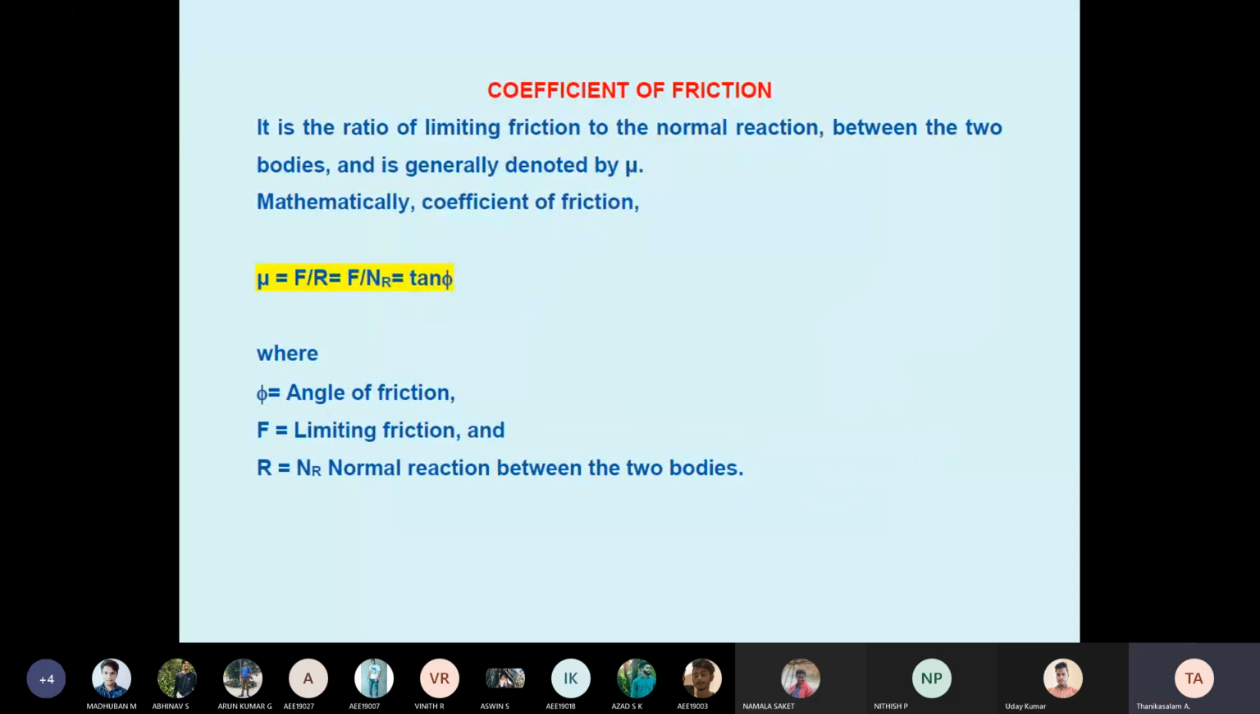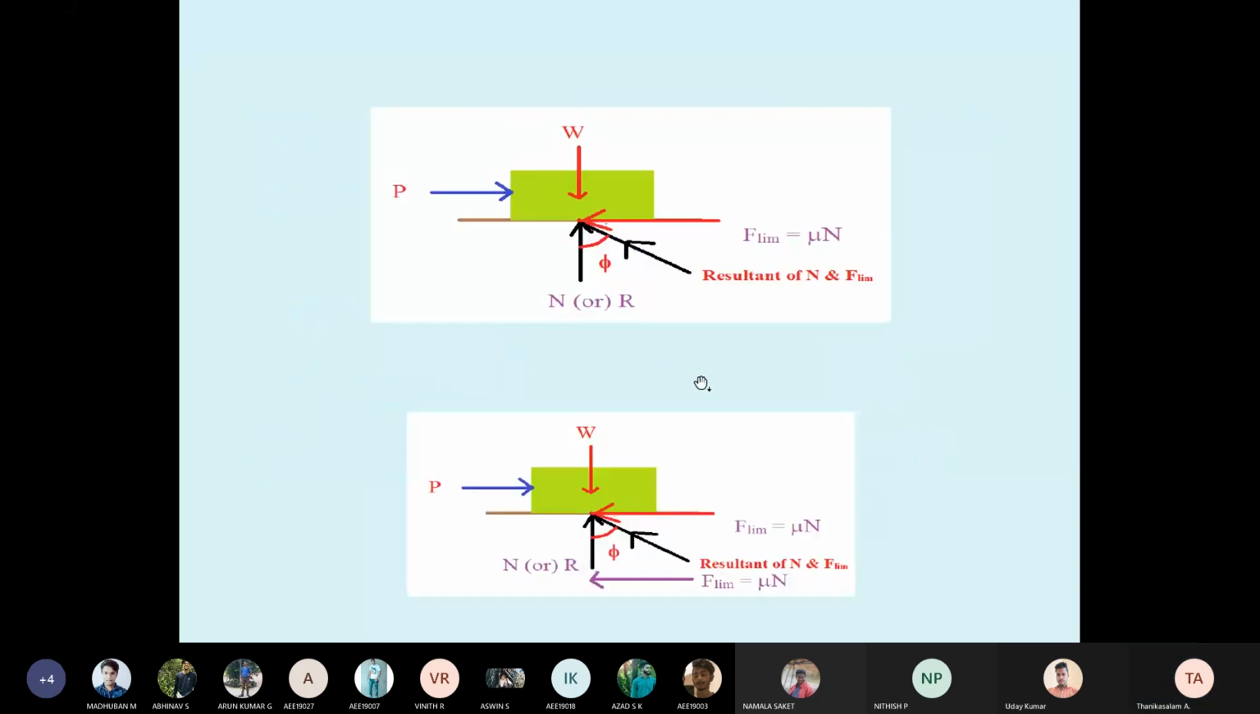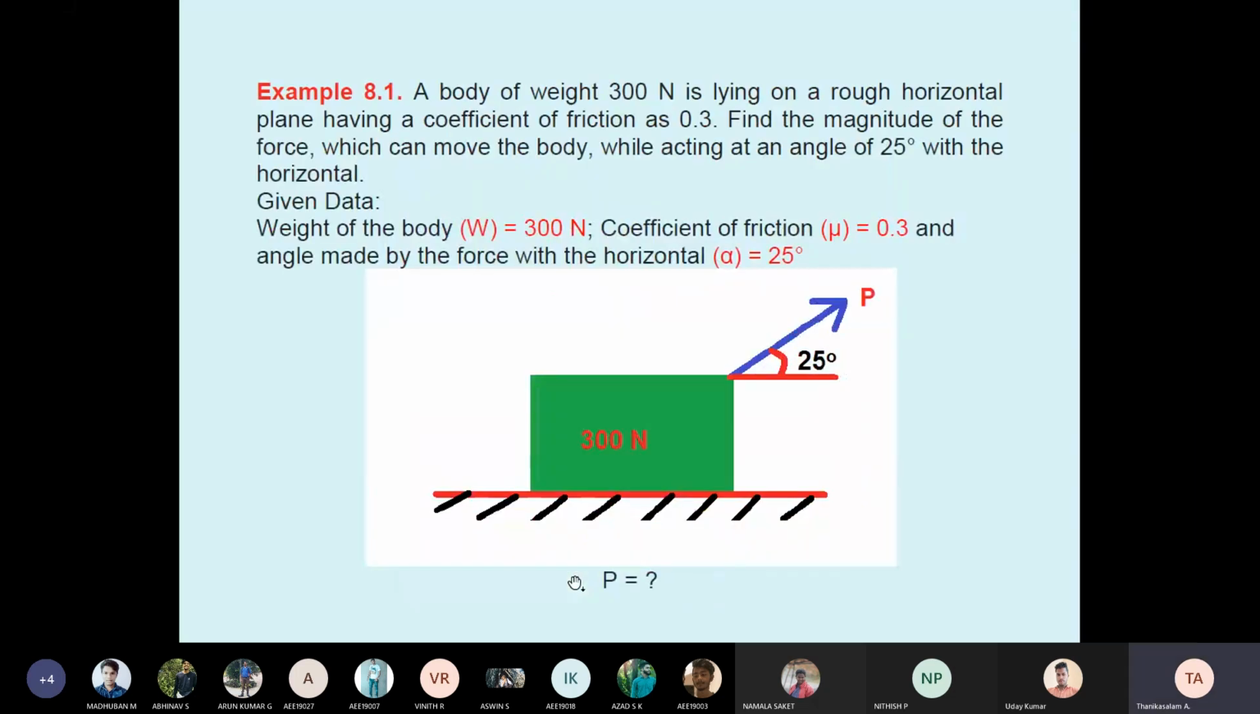Then another formula: the angle of friction, tan phi equal to F divided by R. F equal to friction or limiting friction, R equal to normal reaction. Or tan phi equal to mu. The angle of friction, tan phi equal to mu. This is phi; phi means angle of friction. That is tan phi equal to opposite divided by adjacent side, F divided by R. Then we started the problems.